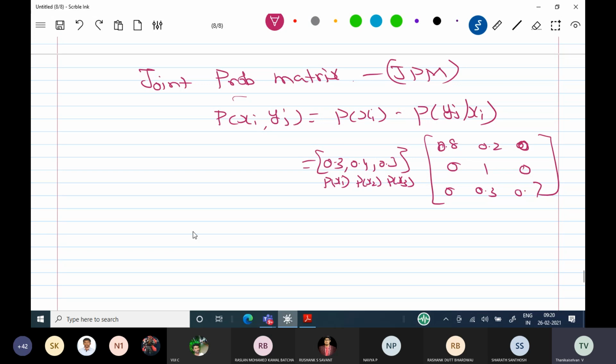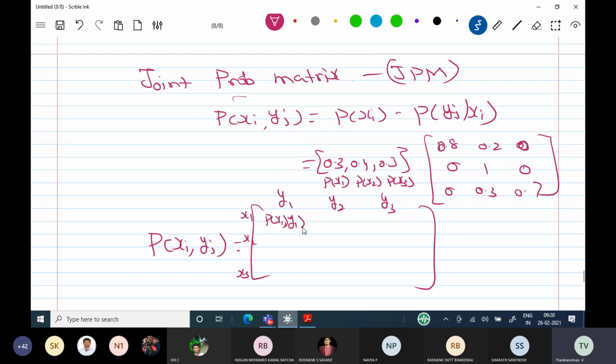Here I am going to calculate probability of xi comma yj, with rows x1, x2, x3 and columns y1, y2, y3. So this is probability of x1 comma y1, probability of x1 comma y2, probability of x1 comma y3.